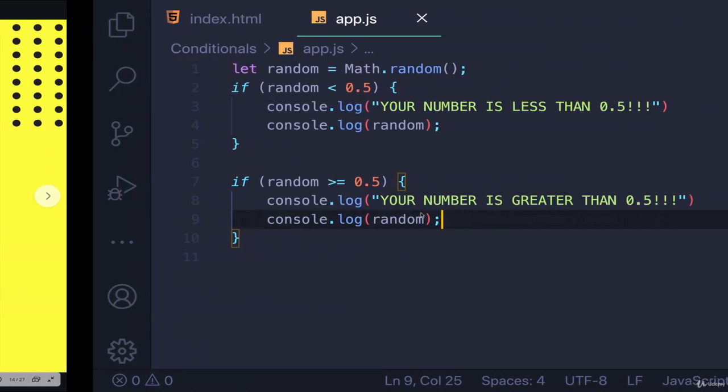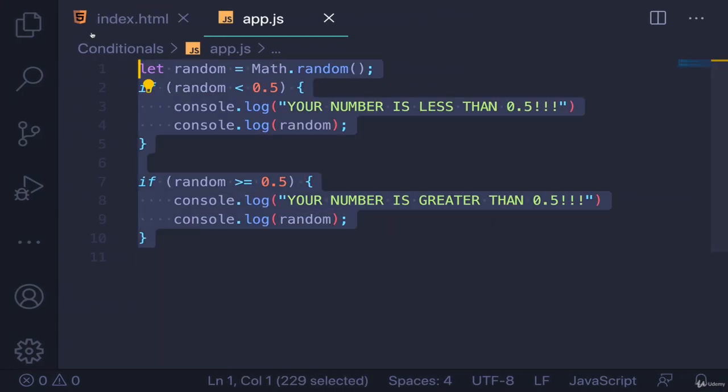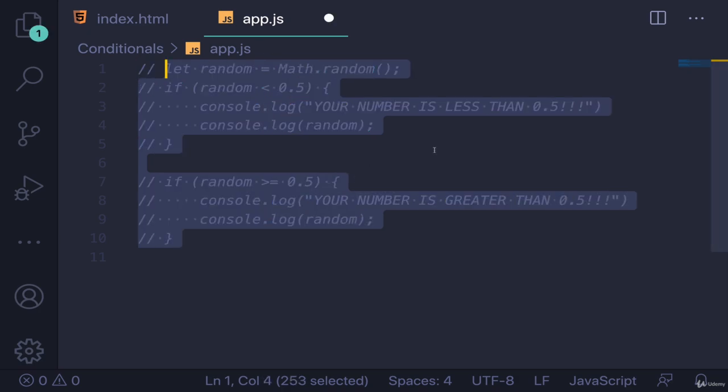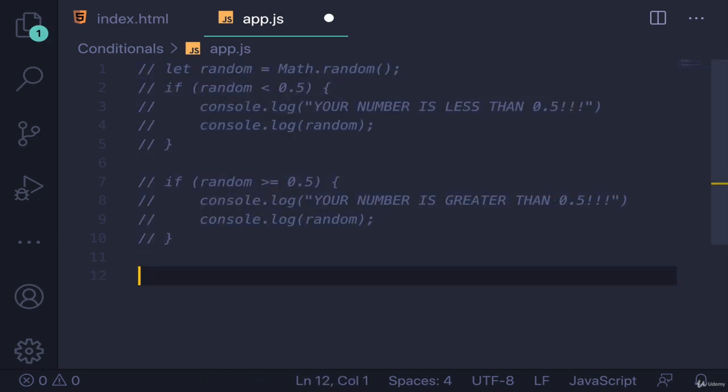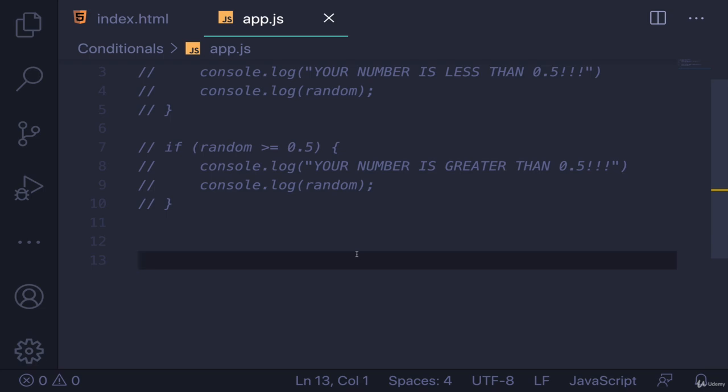Let me demonstrate that over here. Why don't we start with a simpler non-random thing. So I'm going to comment this out in VS Code in case you don't remember. It's the same shortcut to comment CSS or HTML. For me, it's command /. So let's do something involving the days of the week and strings. So I'll make a variable here. I'll call it day of week. I'll use const because I'm not going to be altering this. So const day of week equals, and then I'll start it off as Monday.